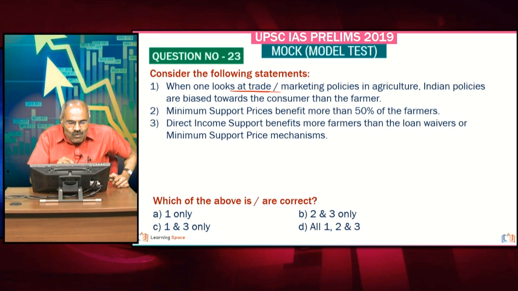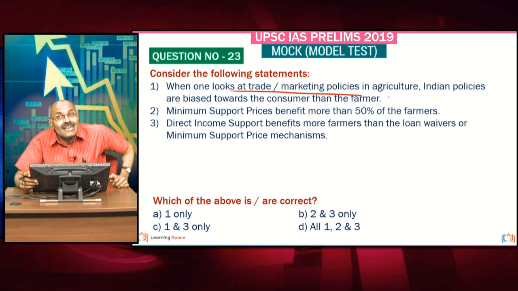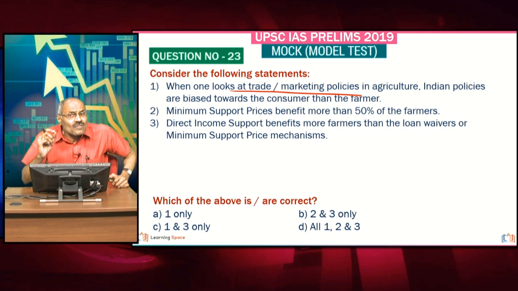Then when one looks at trade or marketing policies in agriculture, very important. We deliberated a number of times in the editorial. And please don't forget, because of trade policies, because of marketing policies, the farmer is at a loss. So therefore you can say trade and marketing policies here are biased towards the consumer.